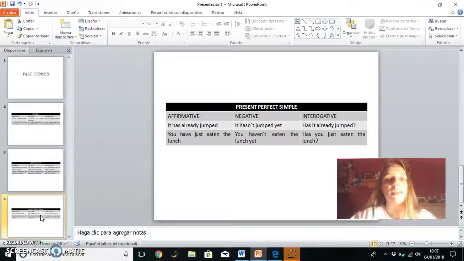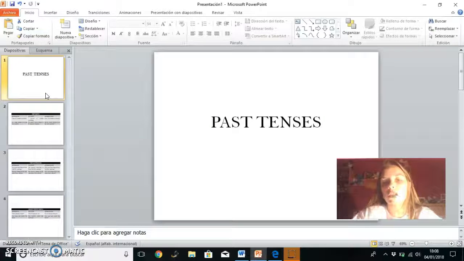And present perfect simple is an action that starts in the past but has a relation with the present. For example, if it has already jumped, it means, for example, on the sofa, that the dog was on the floor and now is on the sofa. Okay? And if you have just eaten the lunch, it means that the lunch is not there anymore. Okay? I think this is the easiest explanation you could have.